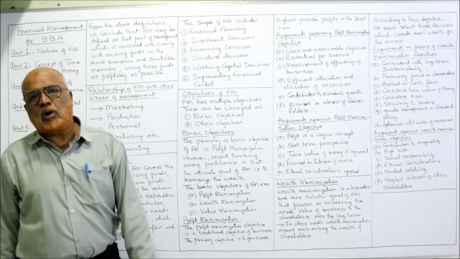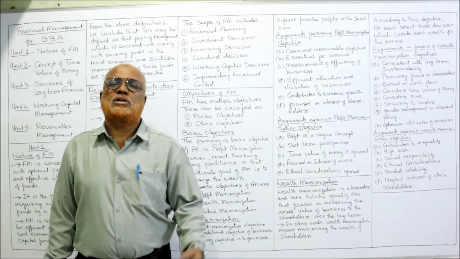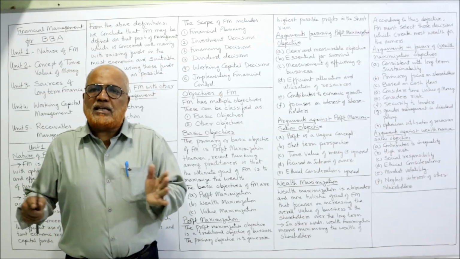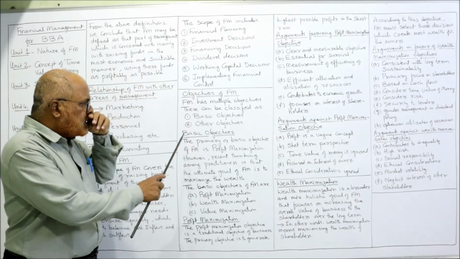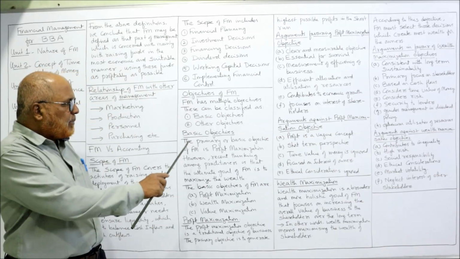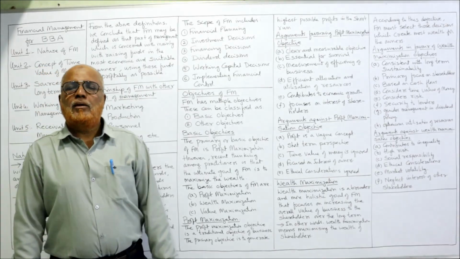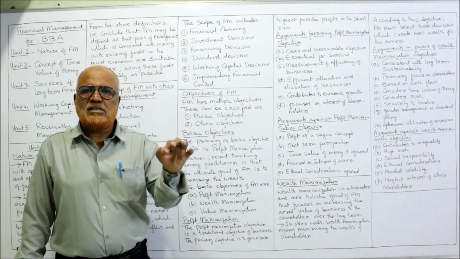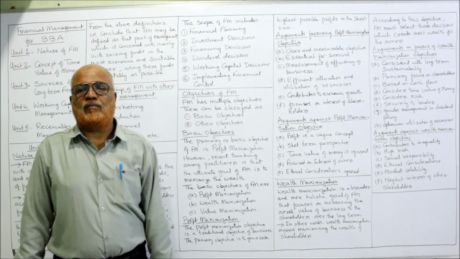Financial management has multiple objectives, and these can be classified as basic objectives and other objectives. For our convenience, we classify the objectives into basic objectives and other objectives. The primary or basic objective is profit maximization. Normally, it is understood that the main objective of any business is to earn profit, to maximize the profit.